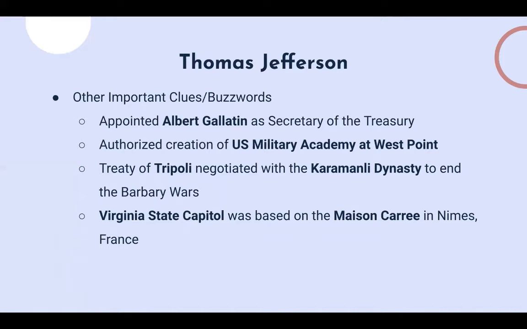And lastly, another building that Jefferson spearheaded was the Virginia State Capitol. That was based on a building called the Maison Carrée, which was built in Nîmes, France. So he basically took a lot of inspiration from French and other European style architecture for buildings in present day America.